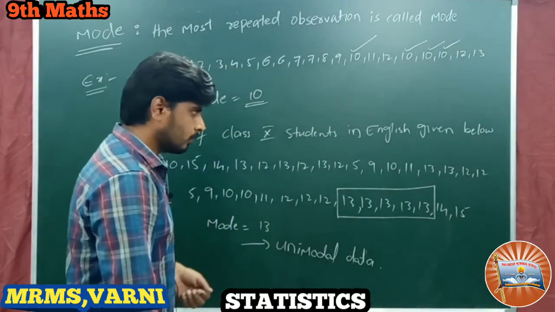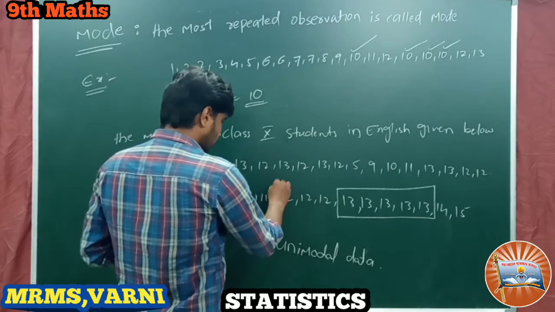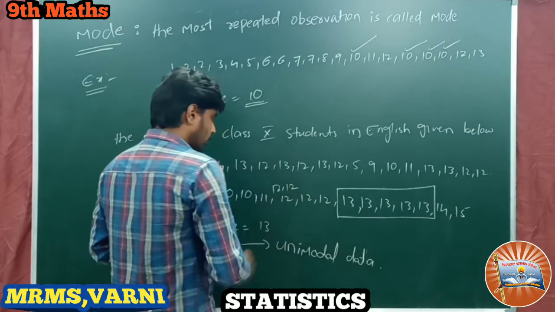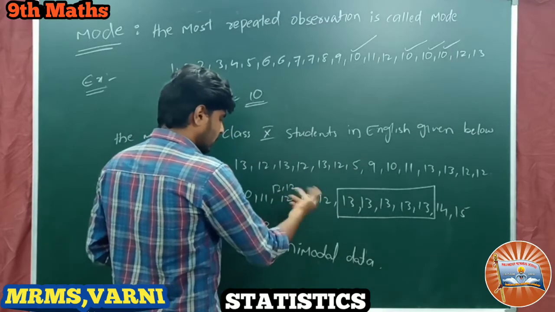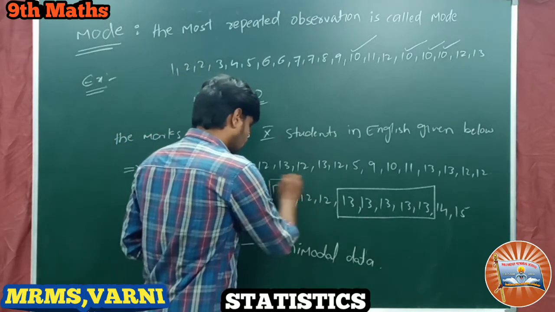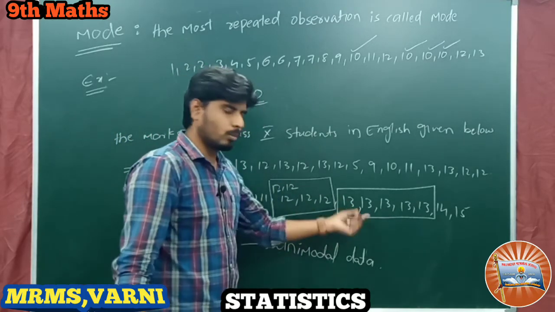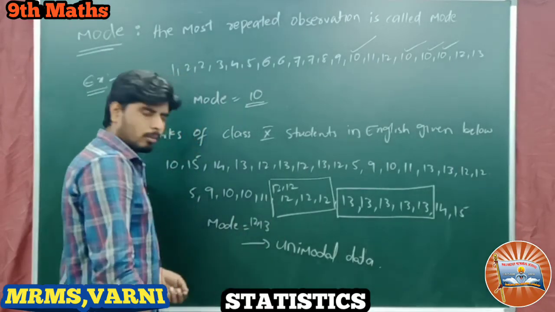So what is the mode now? 2 more 12s are there. If I write 12 comma 12 again in this data, we see 2 modes. This is also a mode and this is also a mode: 13 as well as 12 are modes of this data.